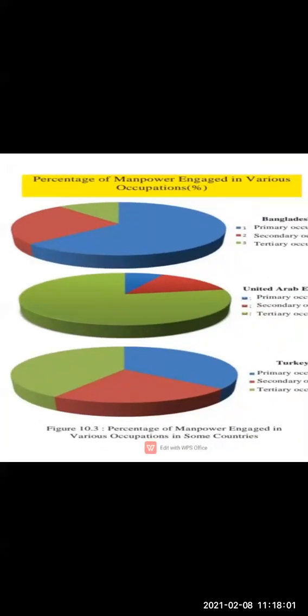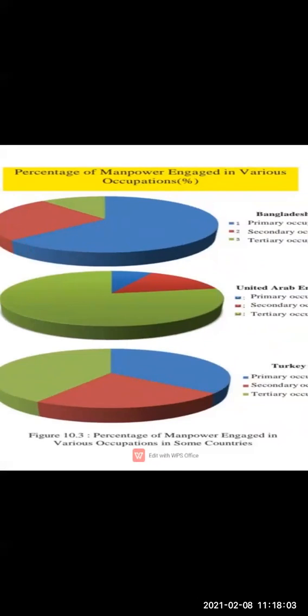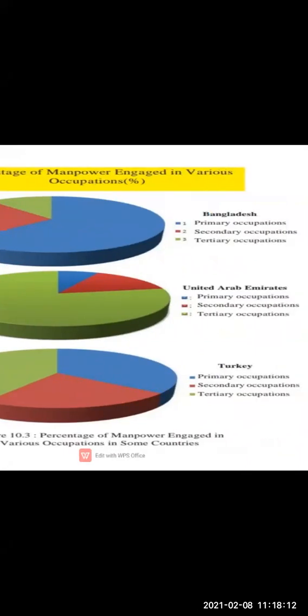So different people who are engaged in various occupations, their percentage, their ratio is given. Three countries are given: Bangladesh, United Arab Emirates, and Turkey. They are giving information about these countries. Now, each pie chart shows the percentage of primary to tertiary occupations.